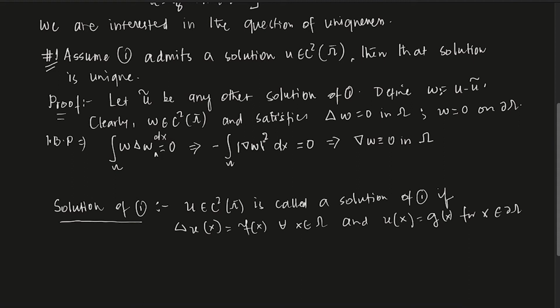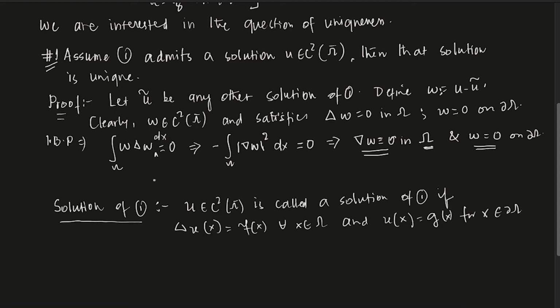The integral of a positive function is 0, so the function has to be 0. So here the function is gradient of w, so gradient of w is 0. And it is given that w is equal to 0 on the boundary. What is w? w is a C2 omega bar function, so it is continuous up to the boundary of omega. On the boundary it is 0, and the derivative of w is 0 in the interior of omega. What does that say? It says that w has to be 0 in omega, right?